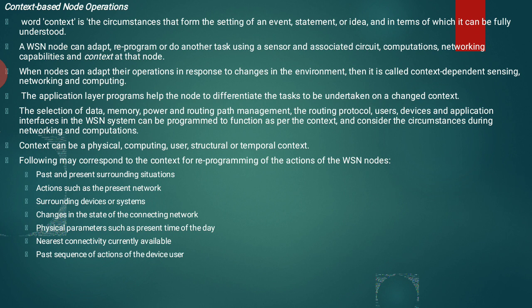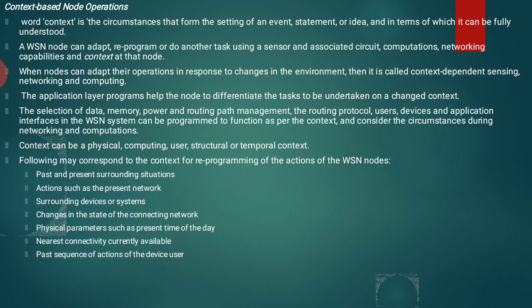A wireless sensor network node can adapt, reprogram, or do any other task using a sensor and associated circuit, computations, networking capabilities, and context at the node. By using this wireless sensor network node, you can adapt, also you can reprogram and do other tasks using a sensor and associated circuits. Based on that circuit, we can do all these programs, and also we can calculate networking capabilities and the above context at that node. So we are using the context term. It may be either an event, statement, or an idea which we are implementing.